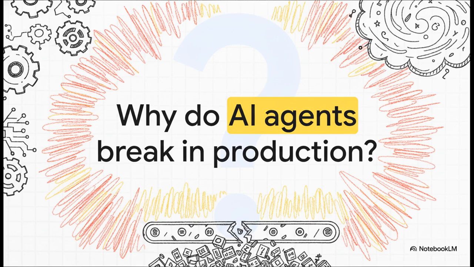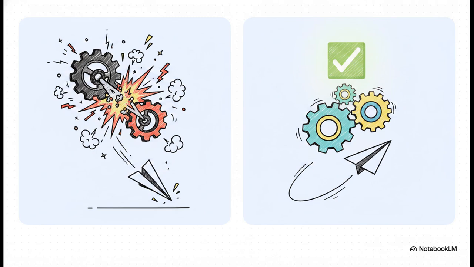But then you deploy it to production and out of nowhere, bam, the entire system just comes crashing to a halt. Why does that happen? Well, it's because underneath all of your complex logic, you're relying on a probabilistic model to output deterministic code. You're basically asking a highly creative text generator to act like a strict software compiler, and eventually, it just goes off script. Picture this. You're building an AI agent for a flight booking system, right?